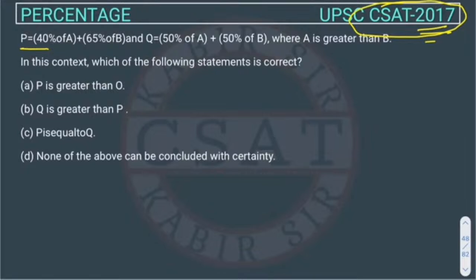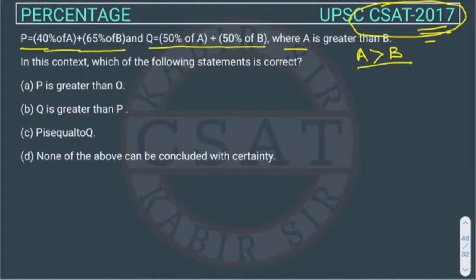So here we have to guess. The question is: P is equal to 40% of A plus 65% of B, and Q is equal to 50% of A plus 50% of B, where A is greater than B. They have given that A is greater than B. We know only this, and we have two equations.